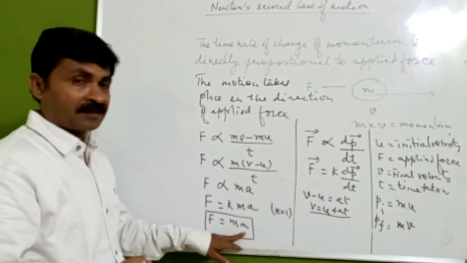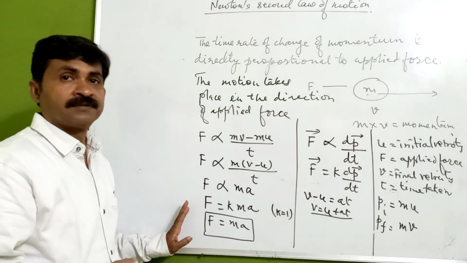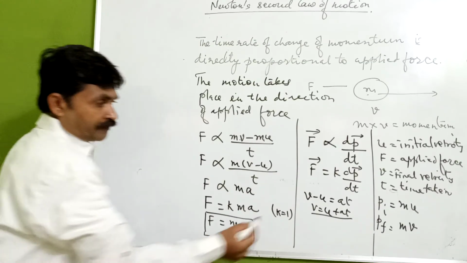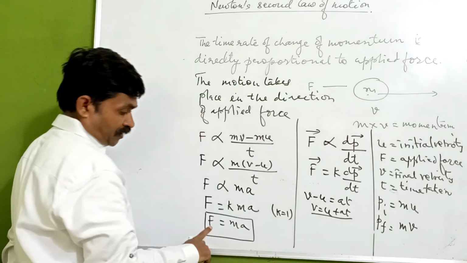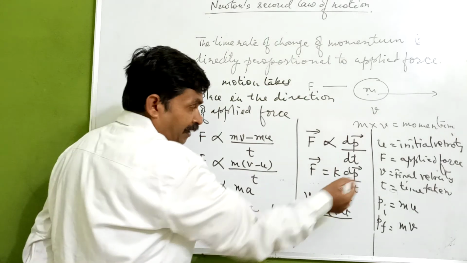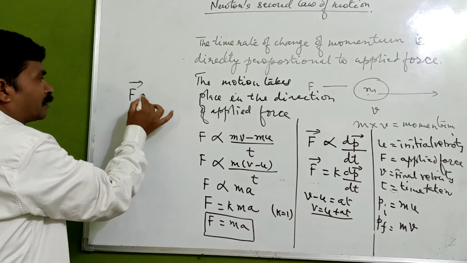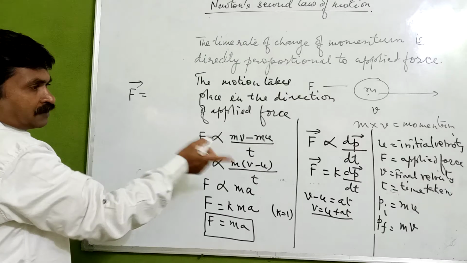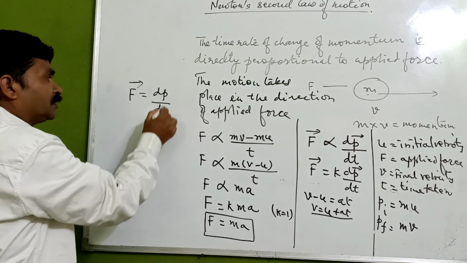We can directly substitute here. So what we are getting, d(mv) by dt, or we can have m dv by dt. Now what is dv by dt? dv by dt means acceleration, change in velocity with respect to time. So finally we can have force is equal to mass into acceleration.